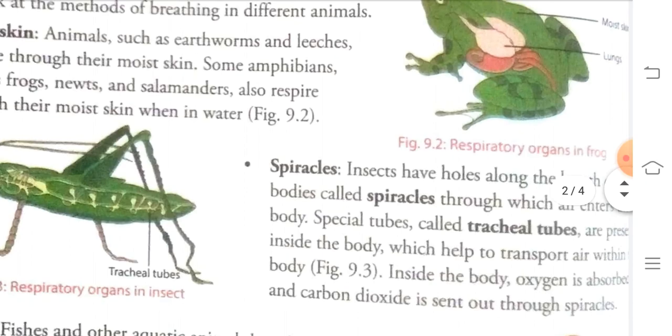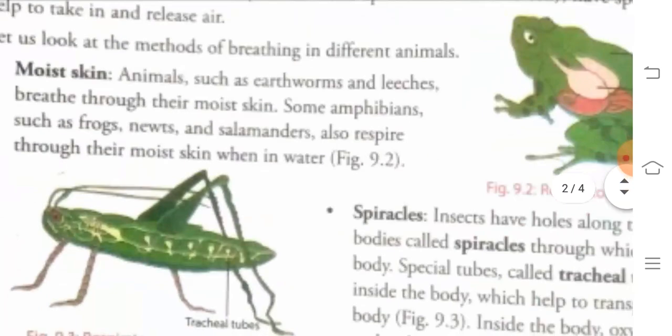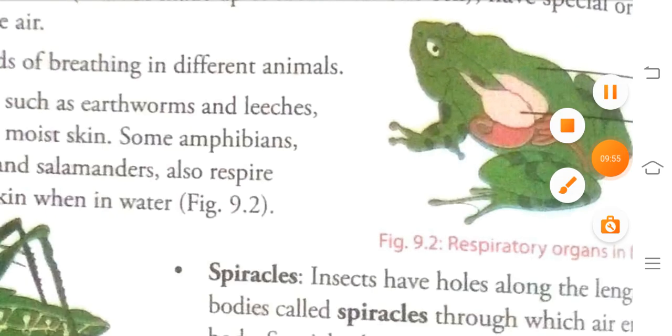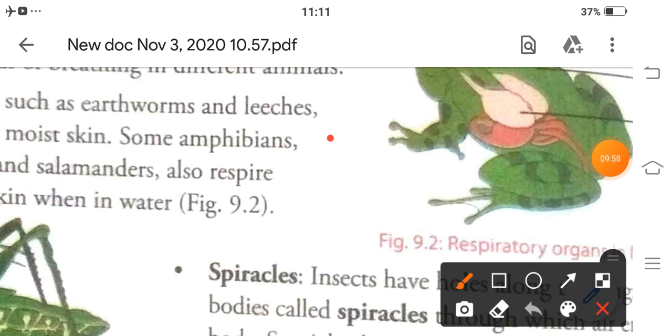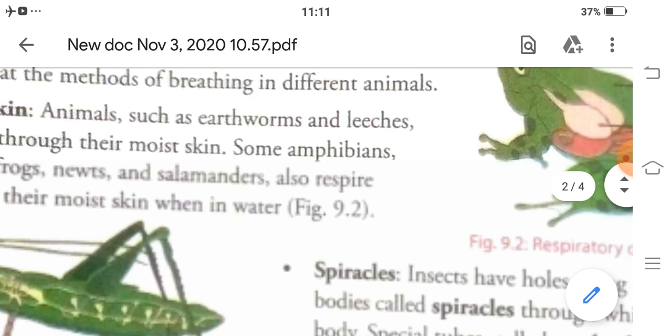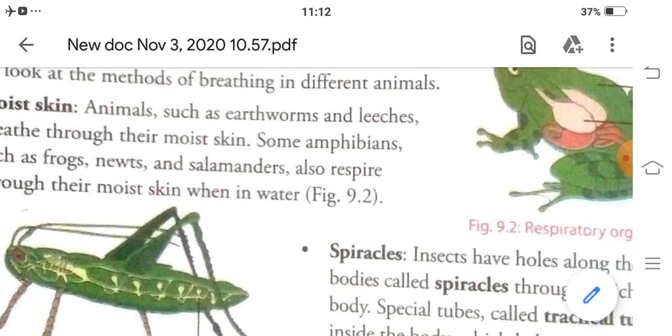So you can see, animals such as frogs have moist skin on their body which helps them to breathe.